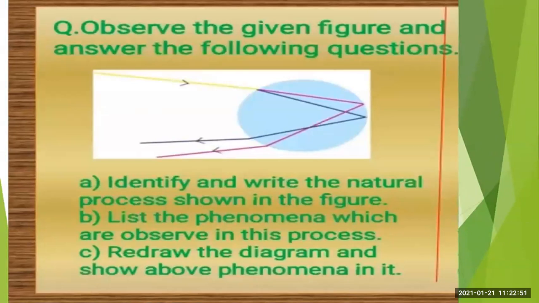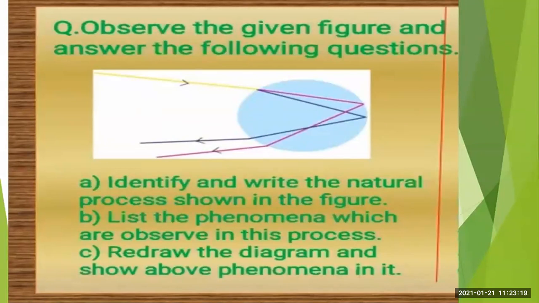Now let us see what type of question can be asked based on the rainbow formation. Here again, you have to observe the given figure and answer the following questions. Identify and write the natural process shown in the figure. That is the rainbow formation. List the phenomena which are observed in this process.